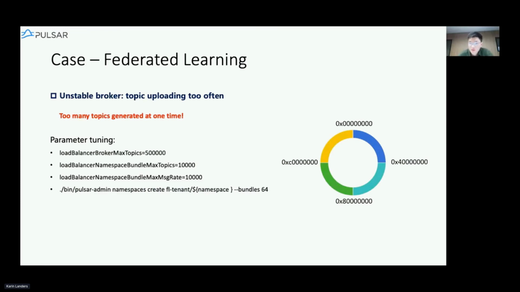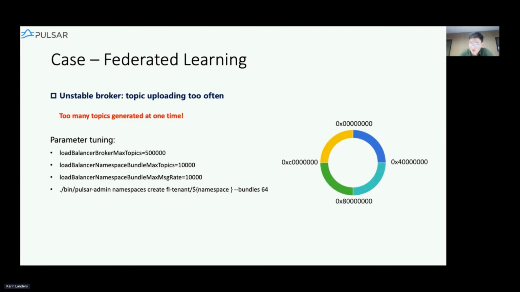We know that in Pulsar, a namespace can be split into different bundles, and a bundle is actually a hash circle. So when a topic is added, the hash value of the topic name is used to determine which broker should take care of it. If there are a lot of topics in one bundle range, the bundle needs to split, so the clients are going to reconnect to the brokers.